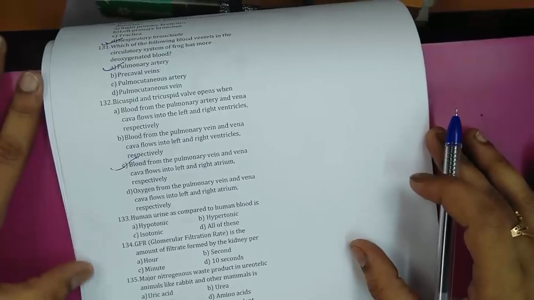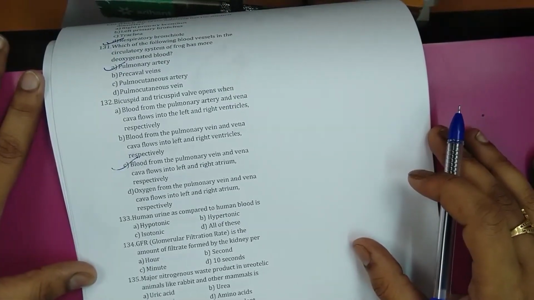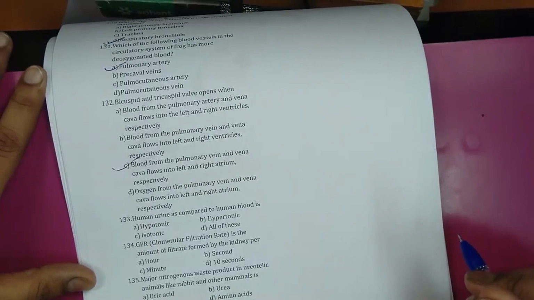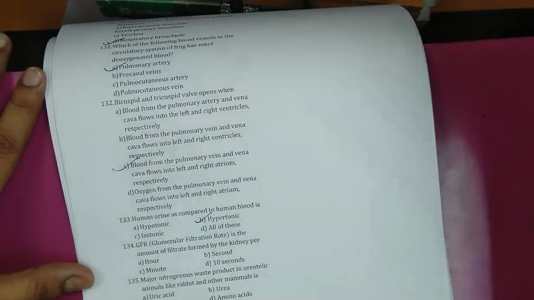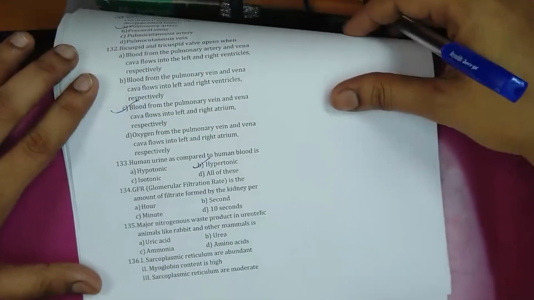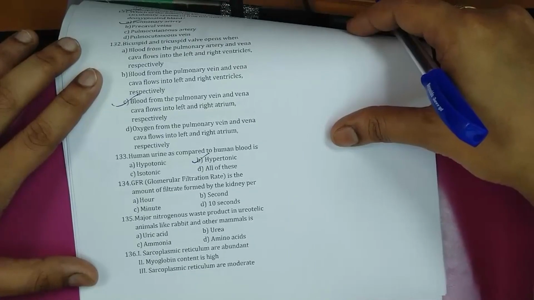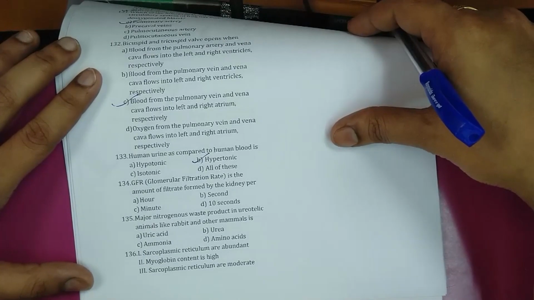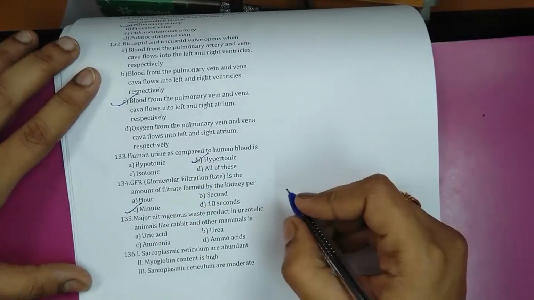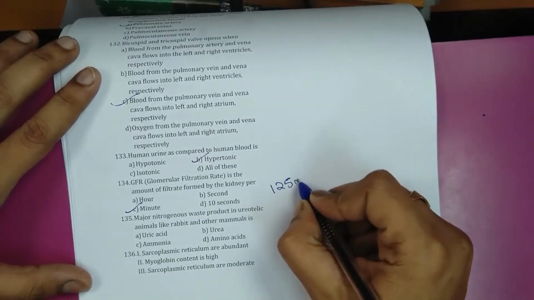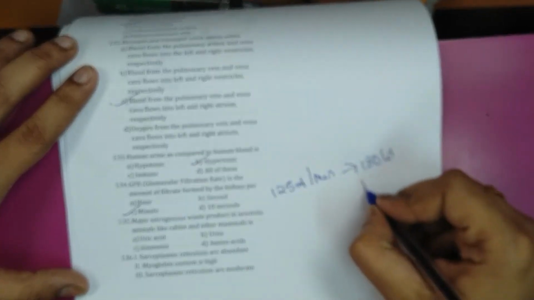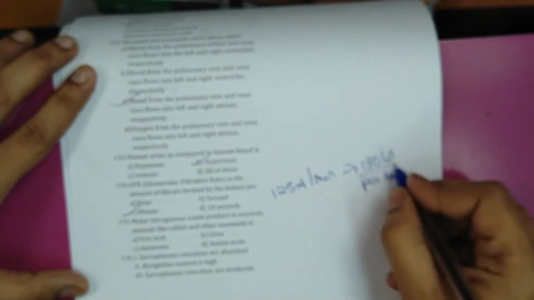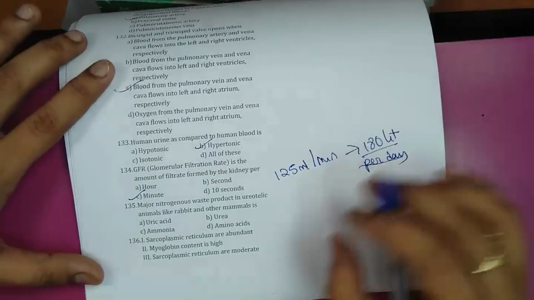Human urine as compared to the human blood would be hypertonic. It has the highest osmotic pressure than the blood plasma. GFR, or the glomerular filtration rate, is the amount of filtrate formed by kidney per minute, and the GFR is about 125 ml per minute, which means about 180 liters per day. But this much amount of urine is not excreted because 90% of the water is reabsorbed.